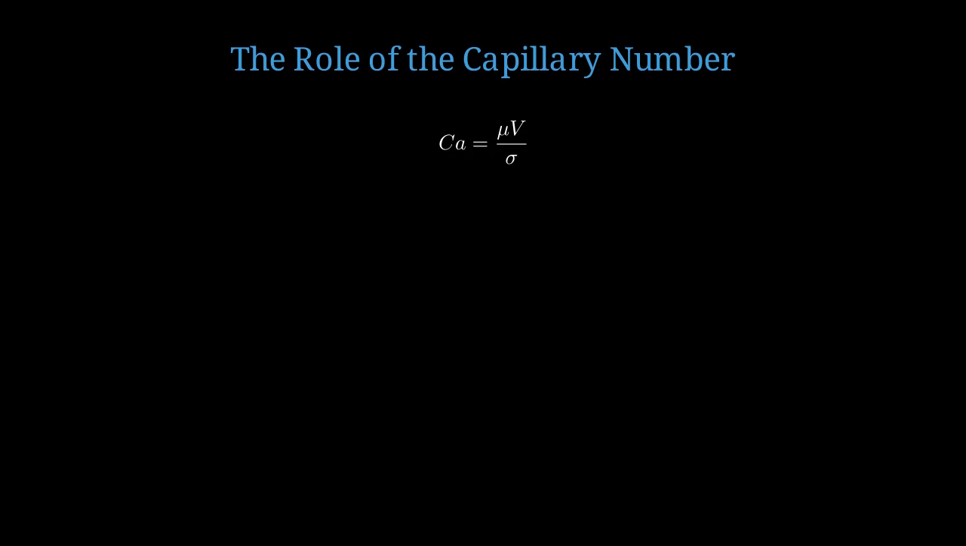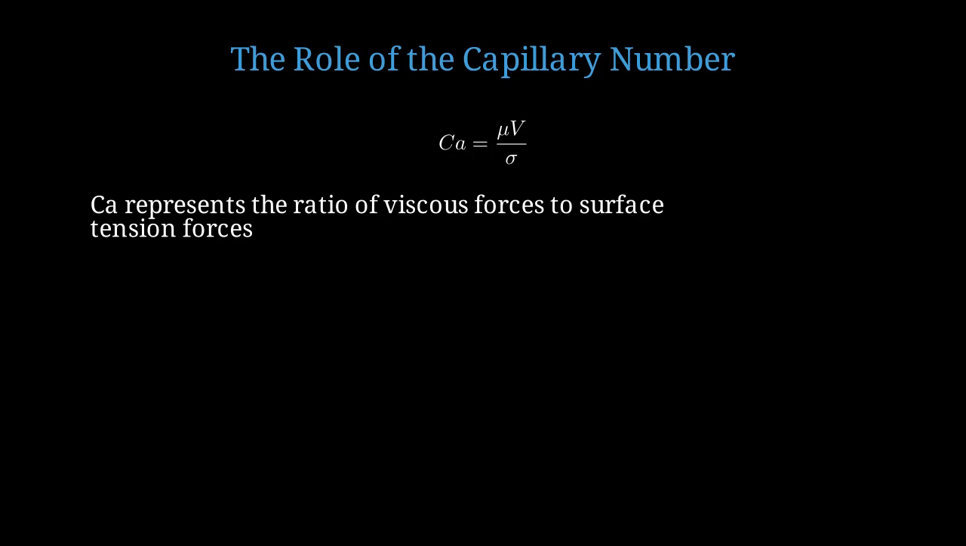The capillary number is defined as Ca = μv/σ, where μ is the dynamic viscosity, v is the characteristic velocity, and σ is the surface tension. The capillary number represents the ratio of viscous forces to surface tension forces. It tells us which force dominates the flow behavior.